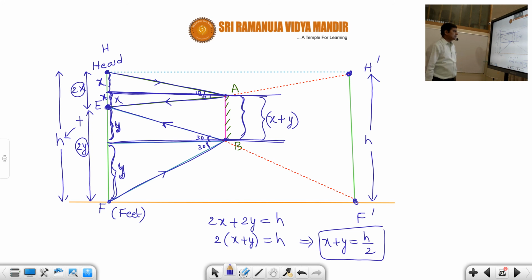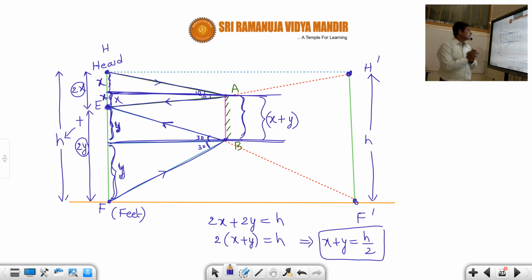So the size of the mirror required is half of the man's height. Suppose the man is 100 centimeters, then the minimum size of the mirror required is 50 centimeters. Whatever the height of the man, the minimum size of the mirror required to see himself completely is half of the man's height.